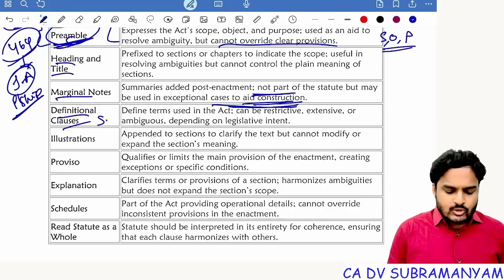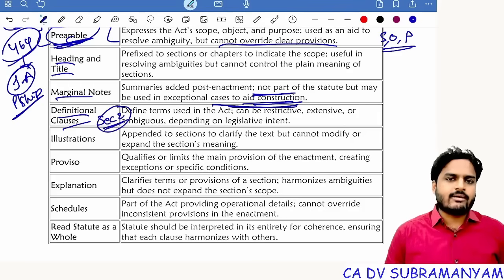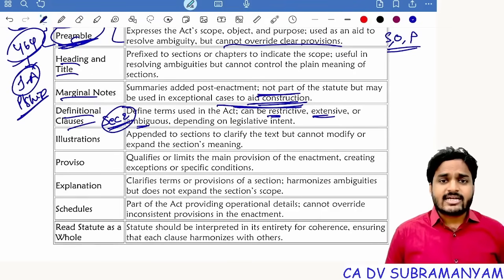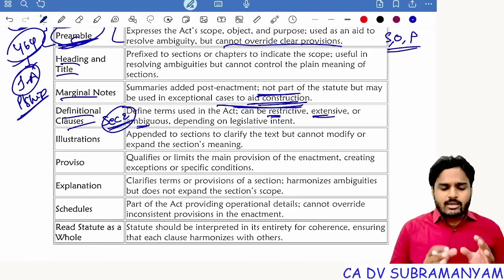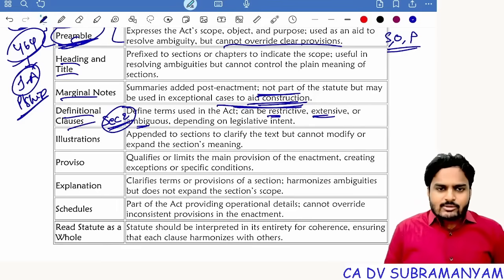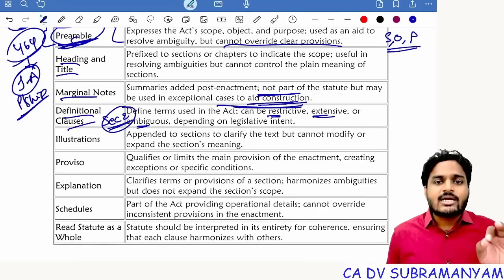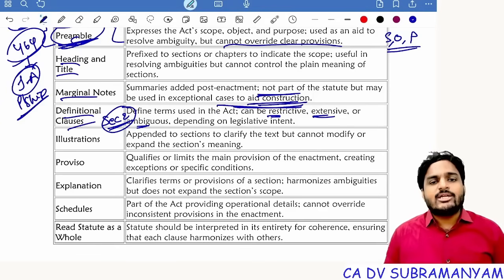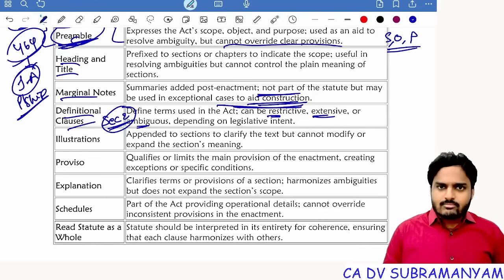Definitional clauses. Section 2, if you see, all the definitions we have, and these definitions are of 3 types: restrictive, extensive, ambiguous. Take the company definition. Company is a restrictive definition. Restrictive means here company means company incorporated under Companies Act 2013. Only an association which is incorporated under Companies Act 2013 or previous company laws becomes a company. That's it. Restrictive. Extensive. Take board of directors for example. Board of directors includes committee of directors, audit committee, CSR committee. All these committees come under board of directors only.